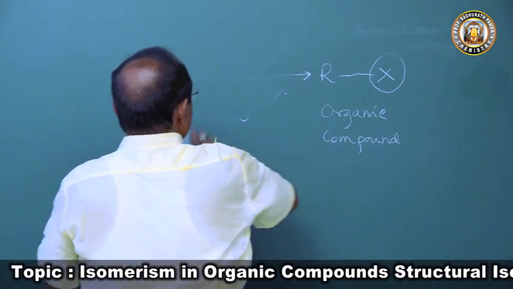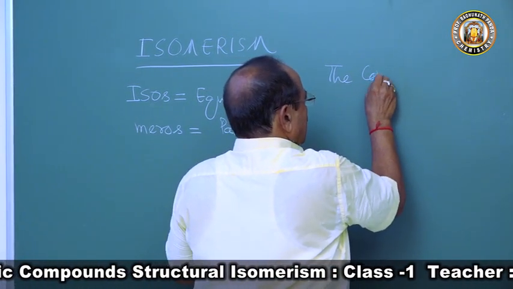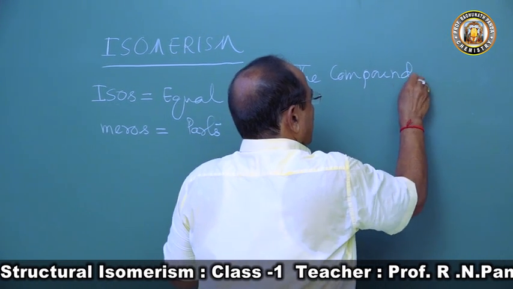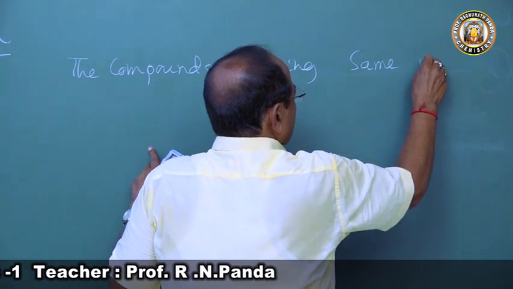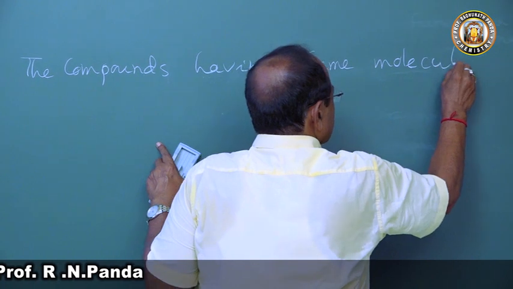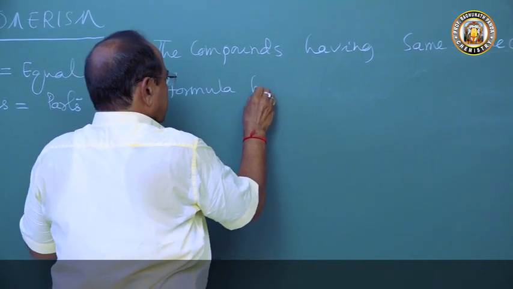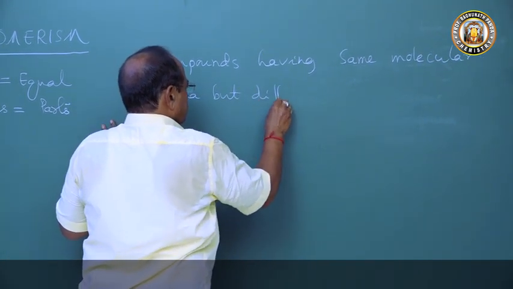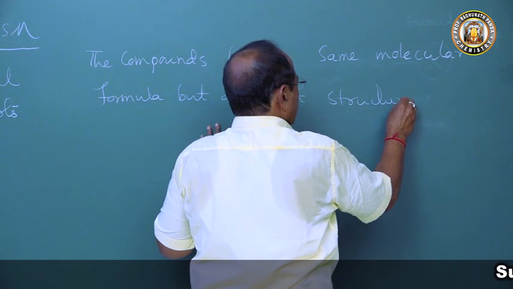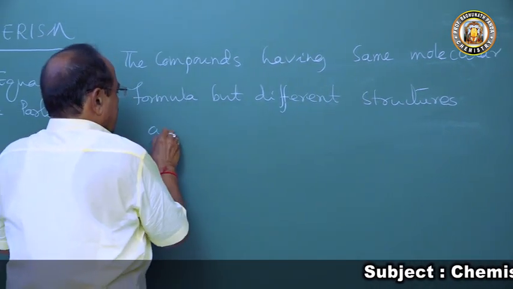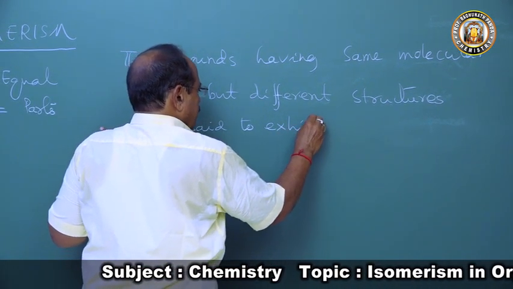So how do we define isomerism? The compounds having the same molecular formula but different structures are said to exhibit isomerism.